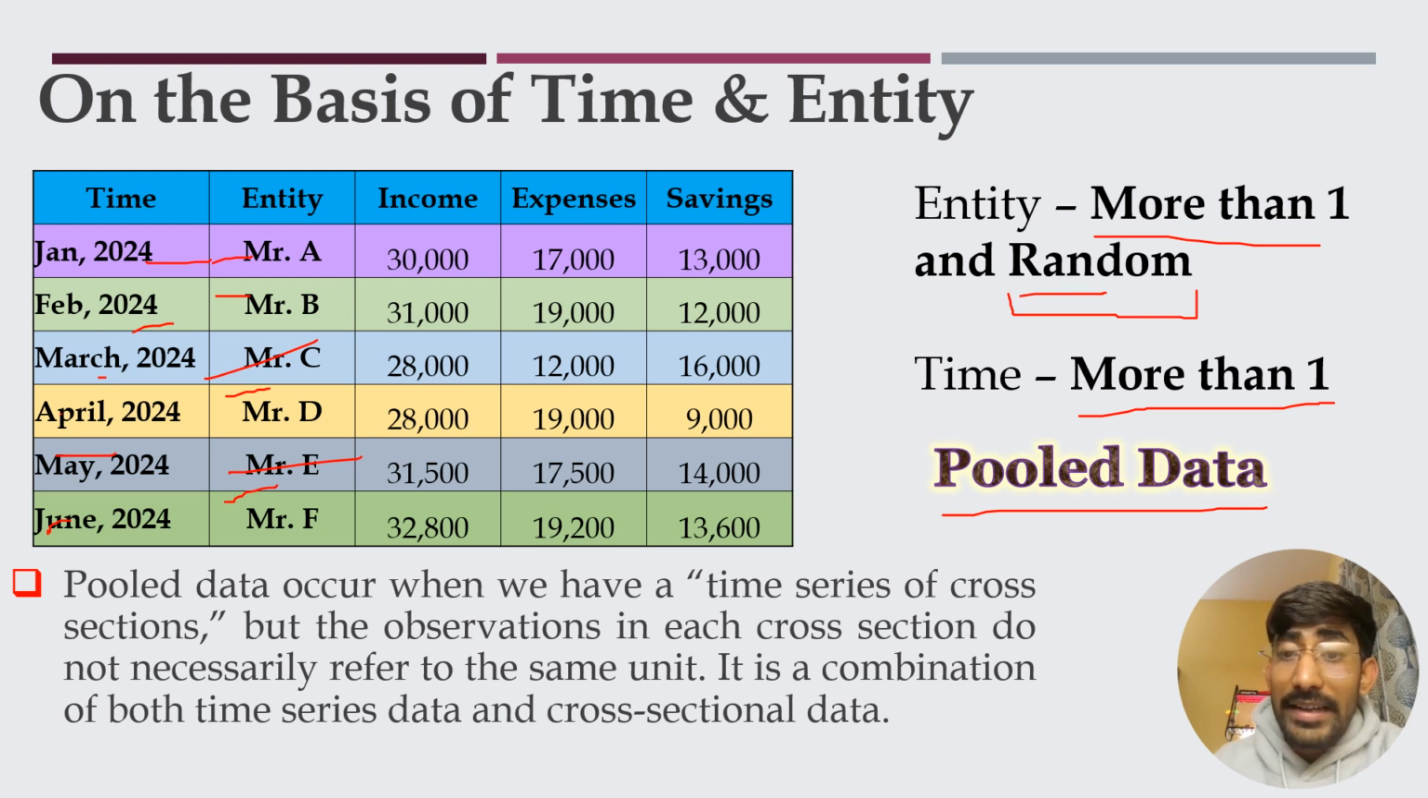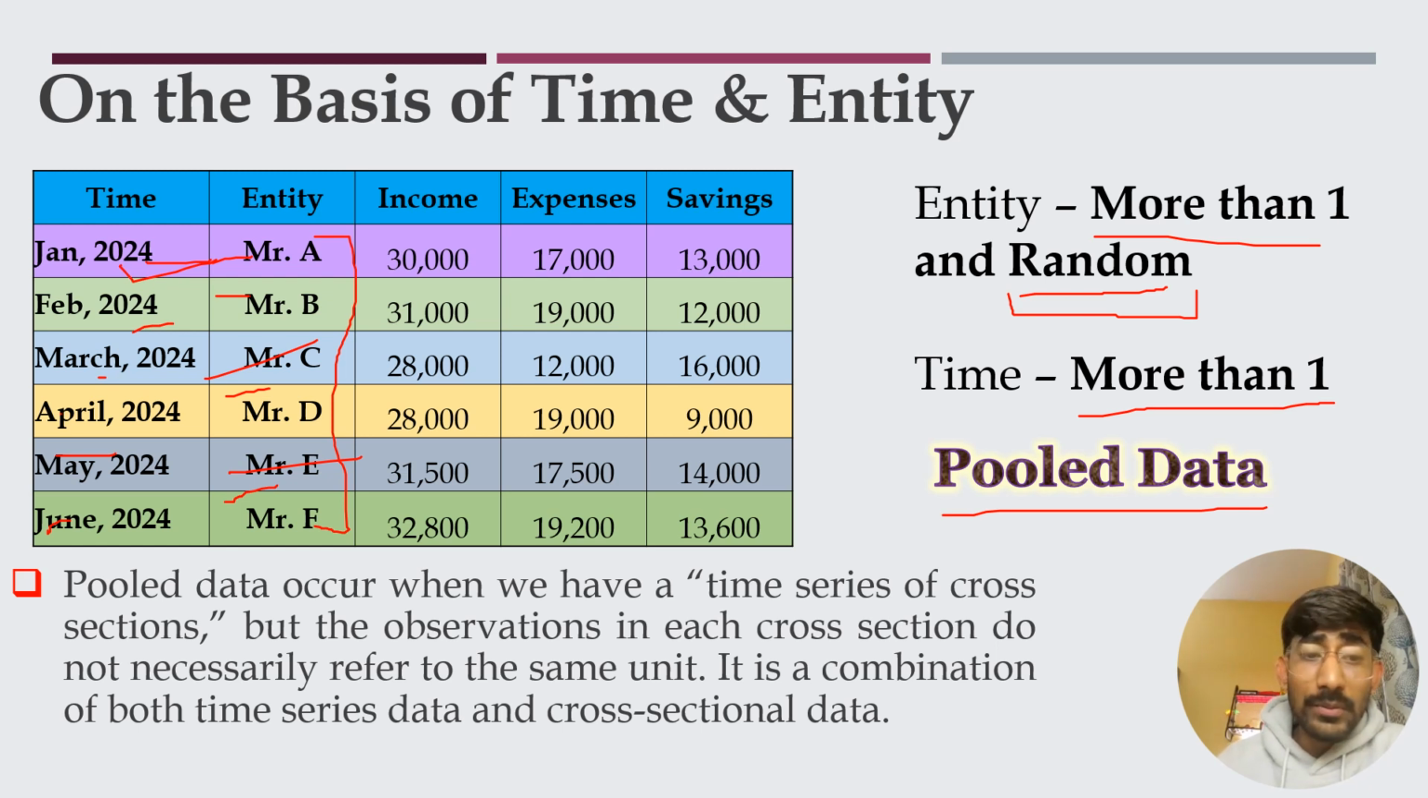If the entities are random, that means there is no repetitive form of these entities. That means we are not collecting the data in the month of January for Mr. A, and again for B we are collecting the other person, that means the other entity. There is no repetitive term in this time frame of these entities.